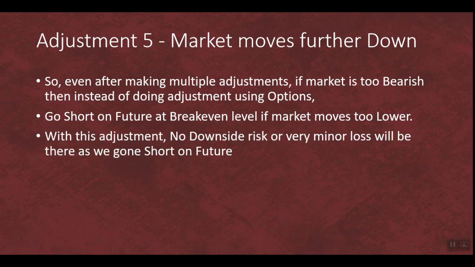Okay, so with this adjustment, no downside risk or very minor loss will be there as we have gone short. There won't be any further downside risk as we have gone short on the future. So even if the market keeps falling, whatever loss we get from the options is matched with the help of the future here. Okay, so our loss will be minimized, or there won't be any loss at all on the downside. But if there is a sudden reversal in Nifty, and Nifty starts moving too high, then our Nifty future will start giving us loss, right?